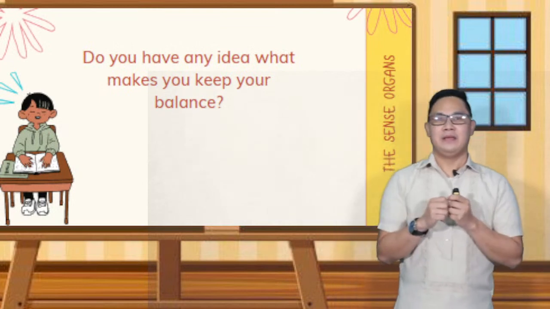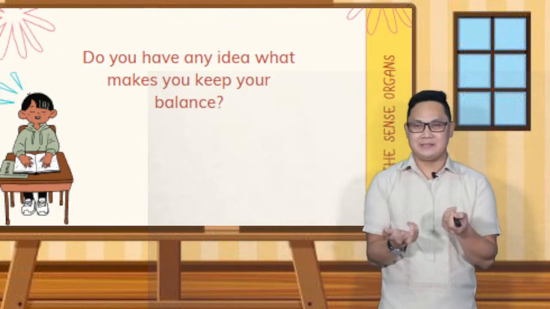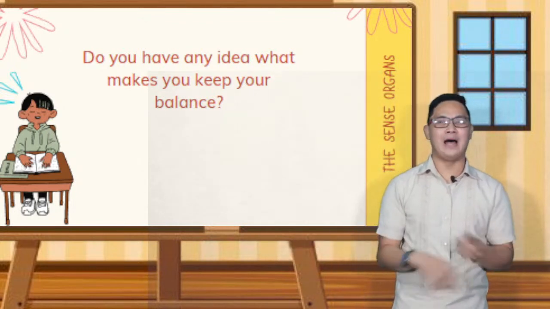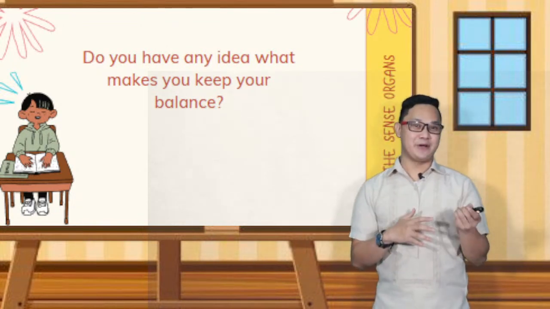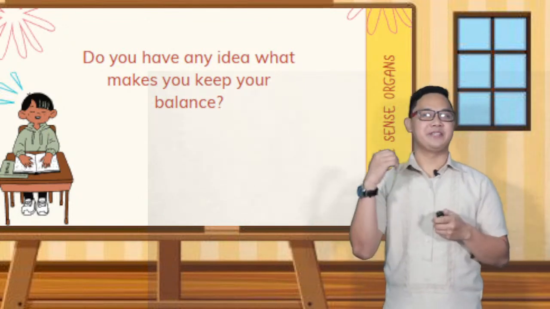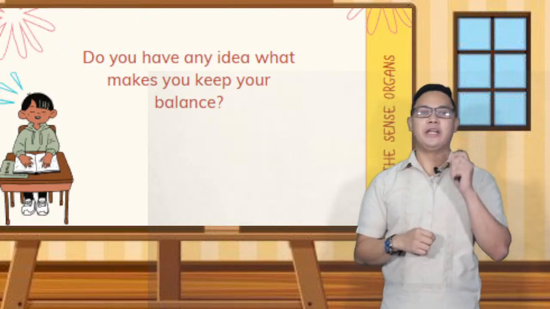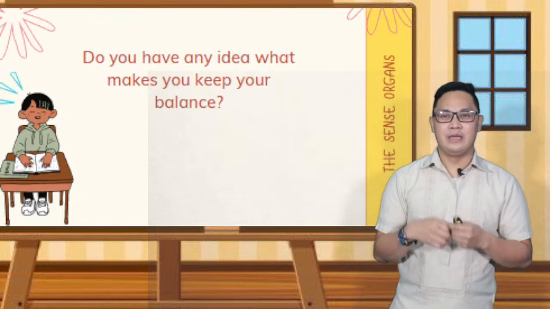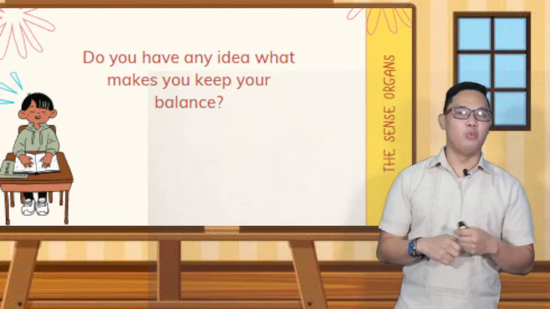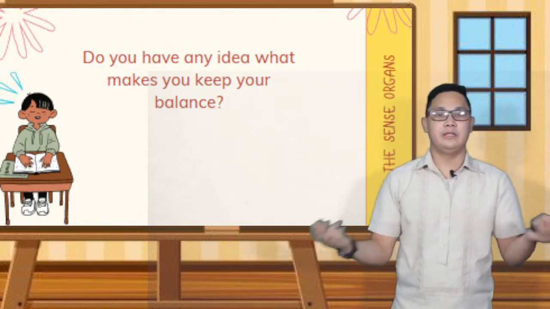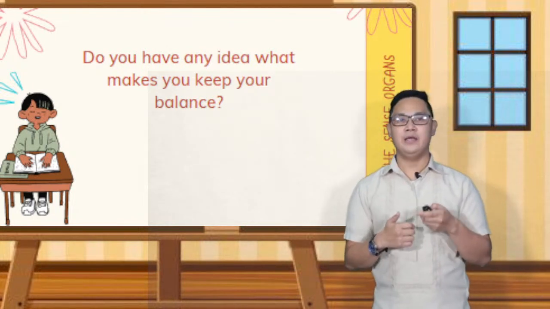All right. Do you have any idea what makes you keep your balance? Well, deep in your ear are three tubes that connect to a chamber. These tubes are called semicircular canals. These canals are not involved in hearing, but are involved in maintaining balance. They lie in three different planes and are arranged at right angles to one another, which helps control balance. The canals are sensitive to changes in movement and direction.